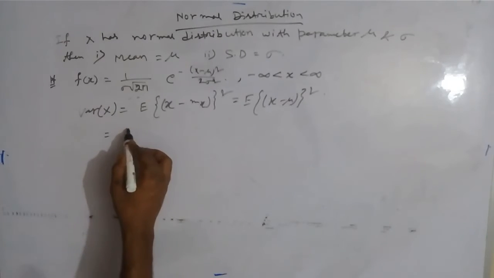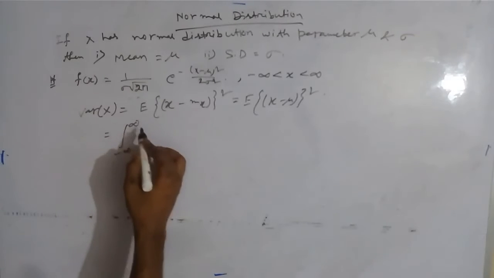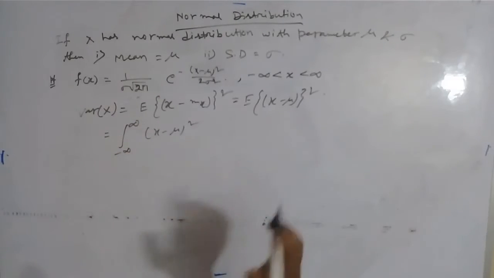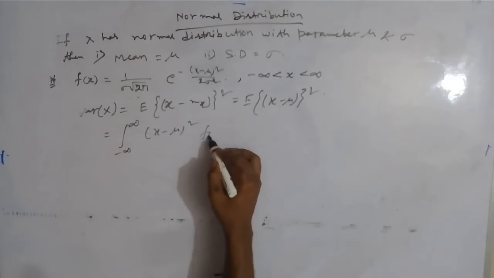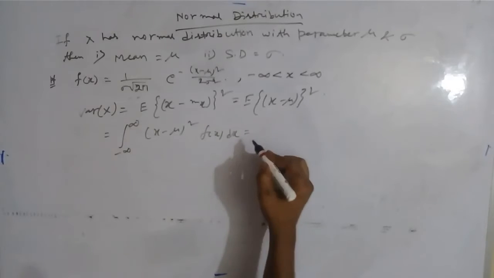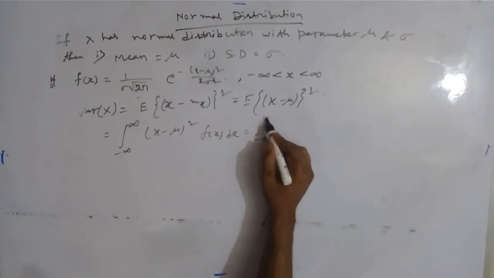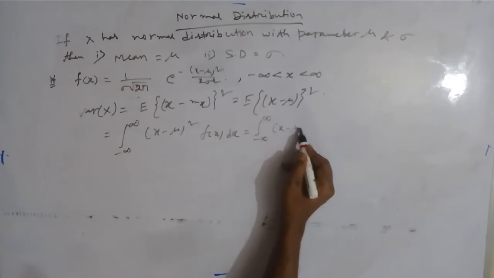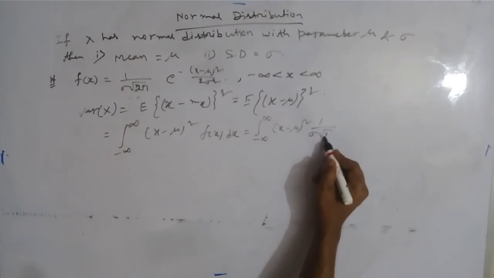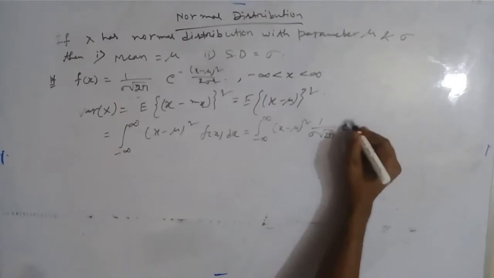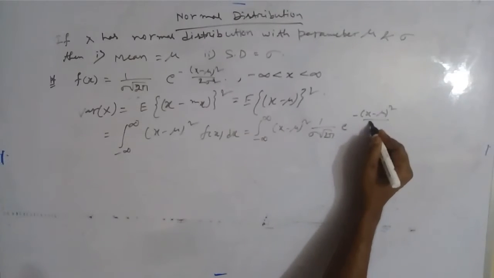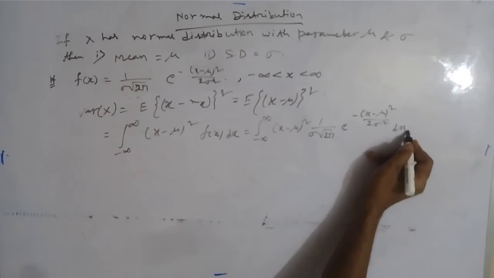So this will be the integral from minus infinity to infinity of (x minus mu) whole square into f(x) dx, where f(x) is the density function. So it will be the integral of (x minus mu) whole square, and f(x) is 1 by sigma root 2 pi e to the power minus (x minus mu) whole square by 2 sigma square dx.